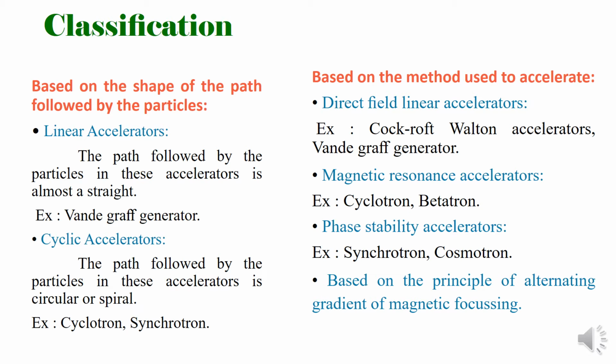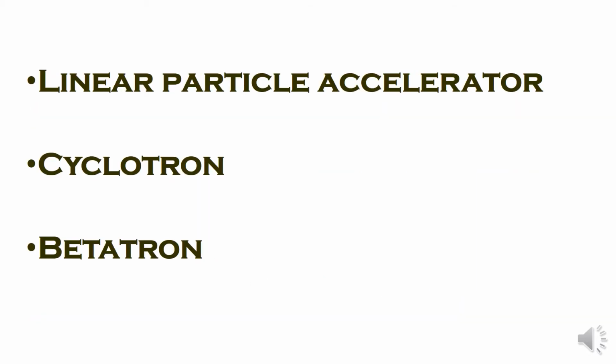We are going to discuss the principle, construction, working, and theory of three important particle accelerators, which are as follows: linear particle accelerator, or linear accelerator, cyclotron, and betatron.